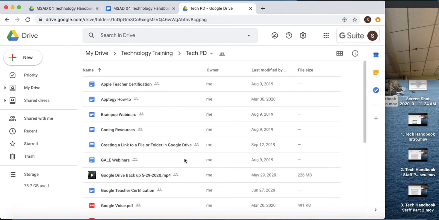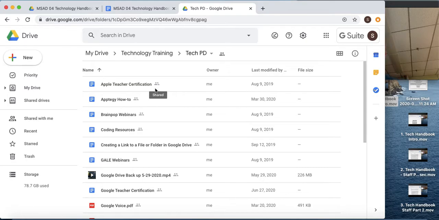Tech PD. So for Tech PD, there are a whole bunch of different things that you can sink your teeth into. All right, and I want the Tech Day to be a good day for you guys. I want it to be a day where you get to learn a lot. I want it to be a day where you feel like you've accomplished something. And I also want it to be a day where you feel like you've learned something useful that you can take forward with your kids. So those would be my goals for you guys for your Tech Day.